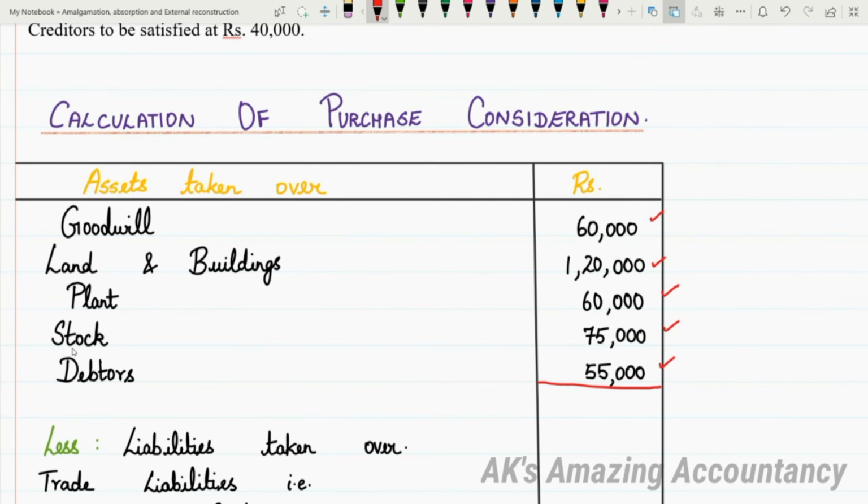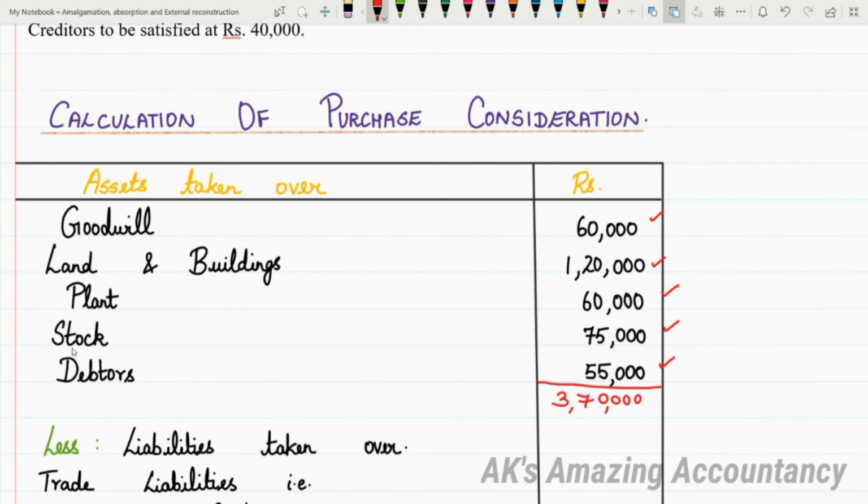So we'll just find out the total here. 3,70,000. So this is the total of assets taken over.